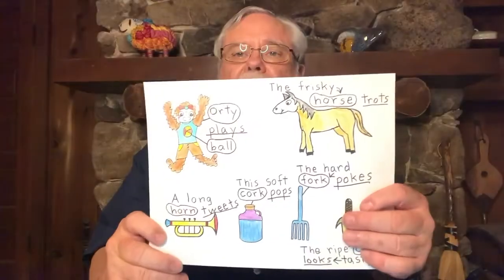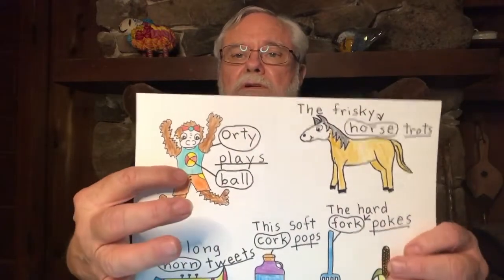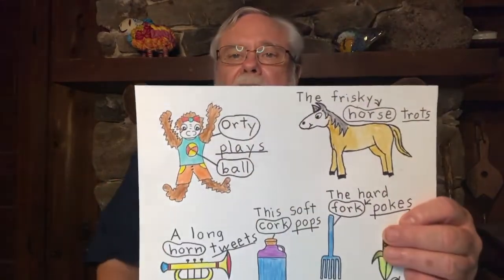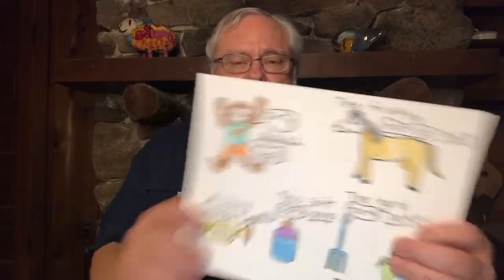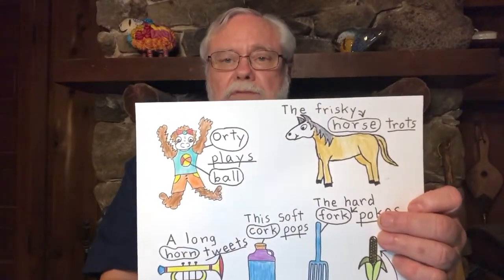So we drew some pictures of words that use Orty Orson sound. And the first picture that we drew was of Orty Orson. And then we wrote a sentence about that. And this one says, Orty plays ball. And she has a ball right there on her shirt.